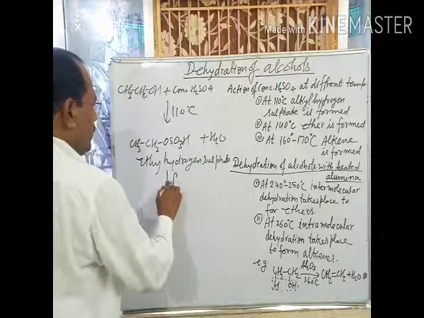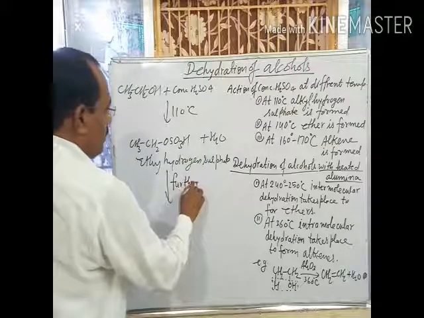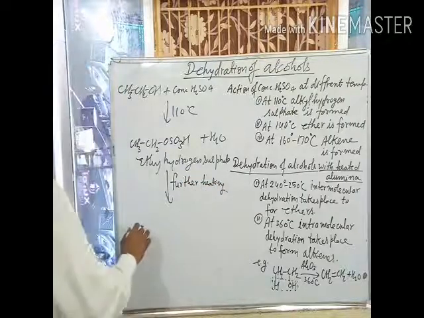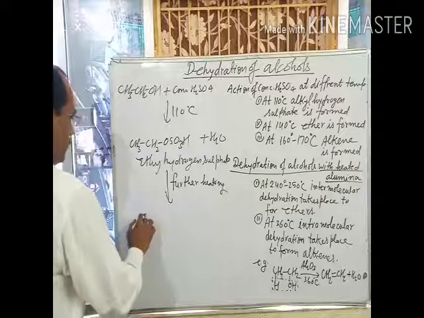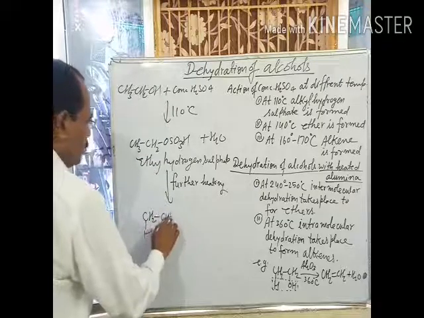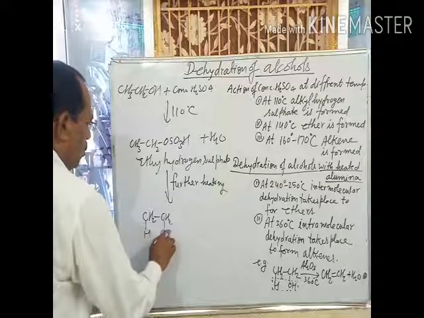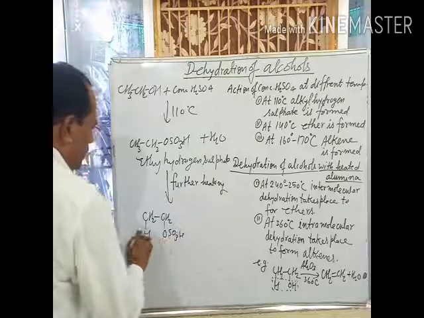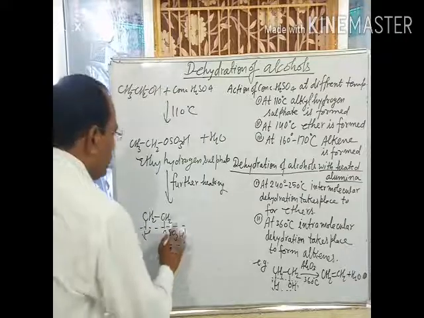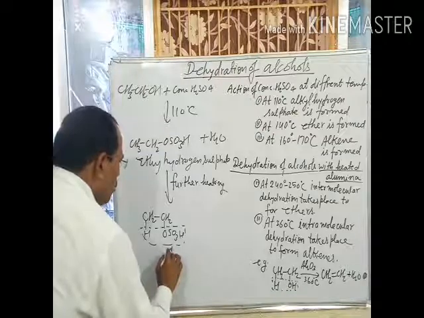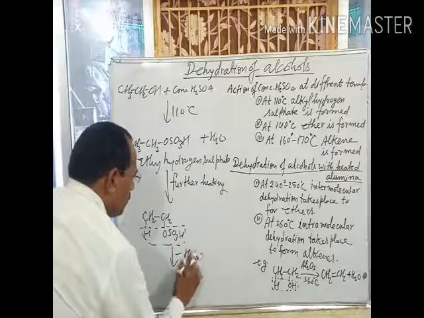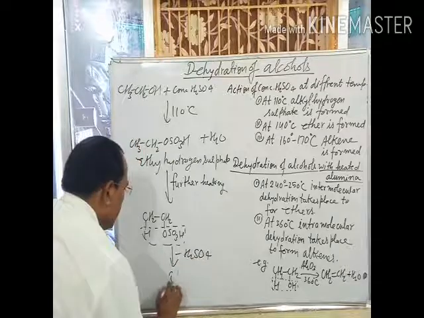That means CH2H and CH2OSO3H are removed in the form of H2O and H2SO4, and alkene is obtained.